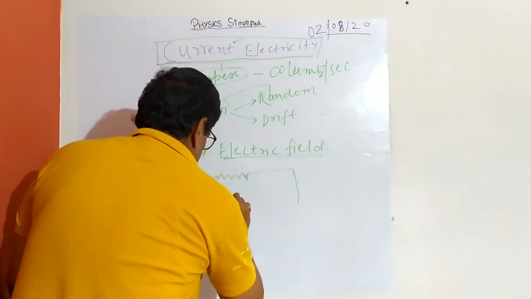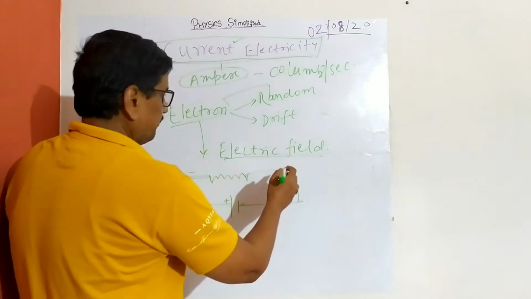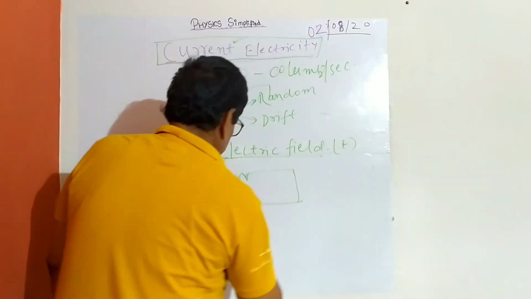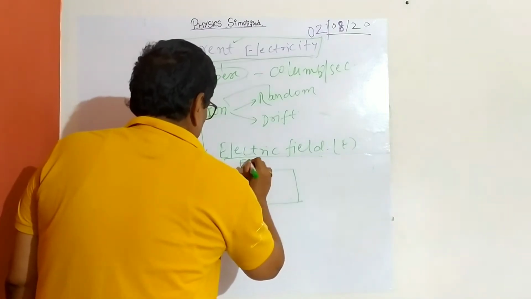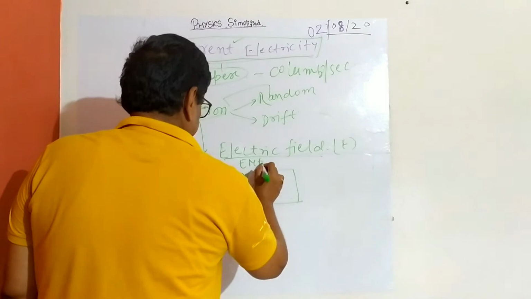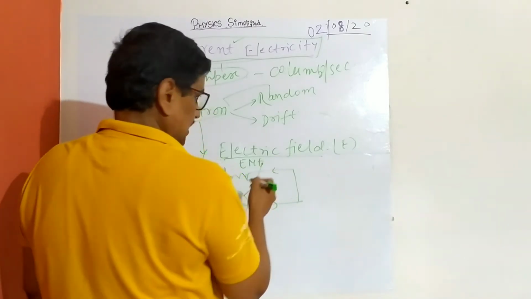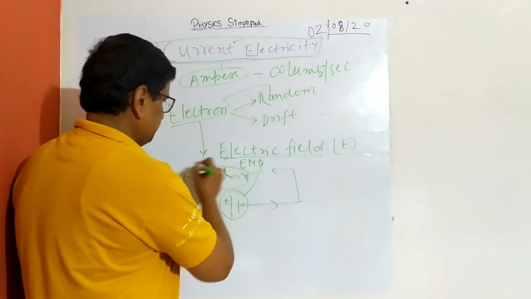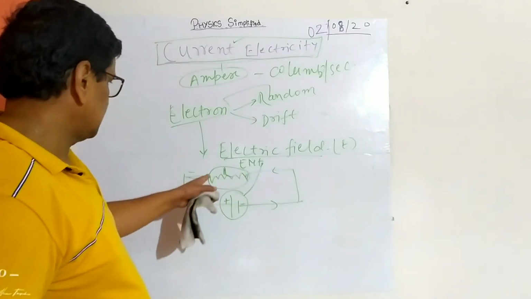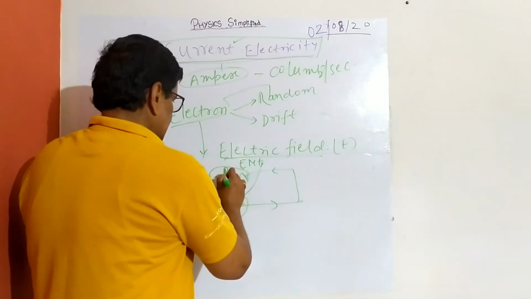and this is a source of power, and this is the electric field, E, and this is an EMF, electromotive force. This is a cell or power mover, which is called EMF, and this is resistance, and this is a conductor. The whole thing will be a conductor, and every conductor has a definite resistance.